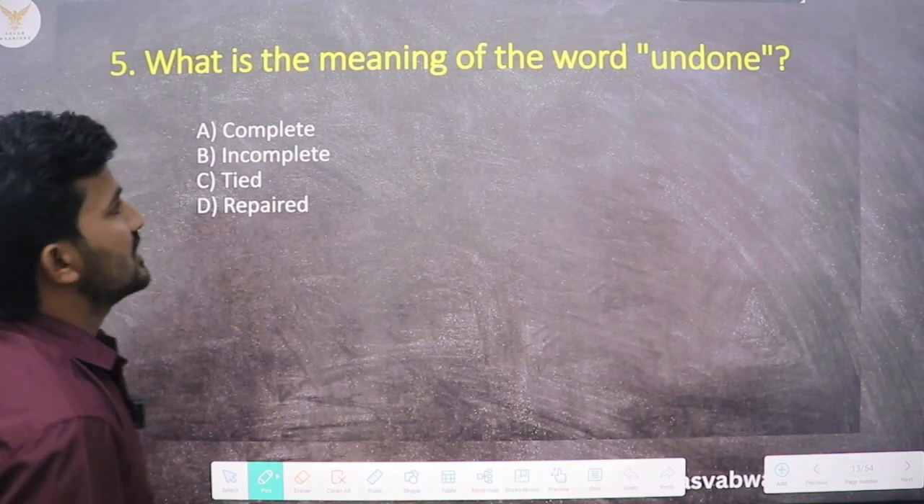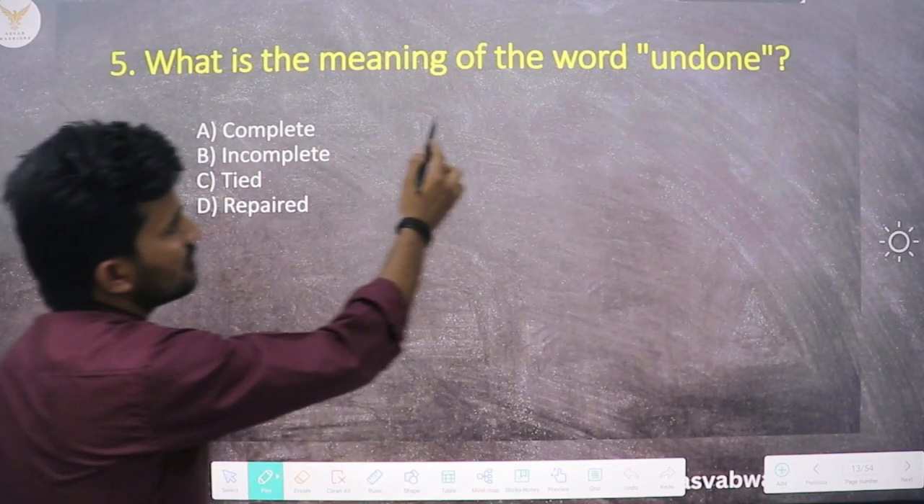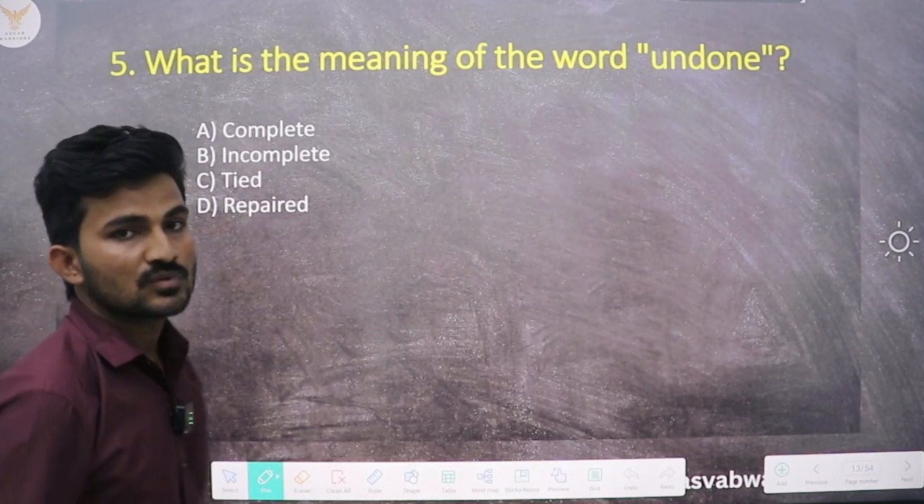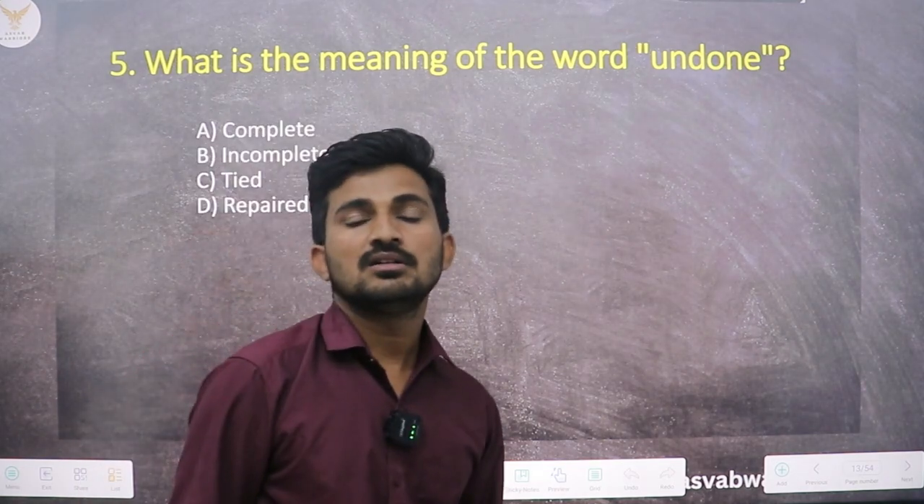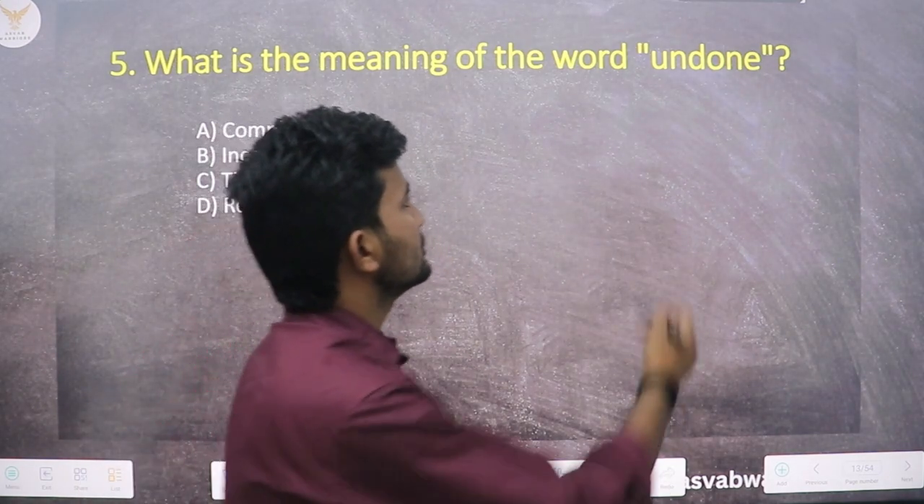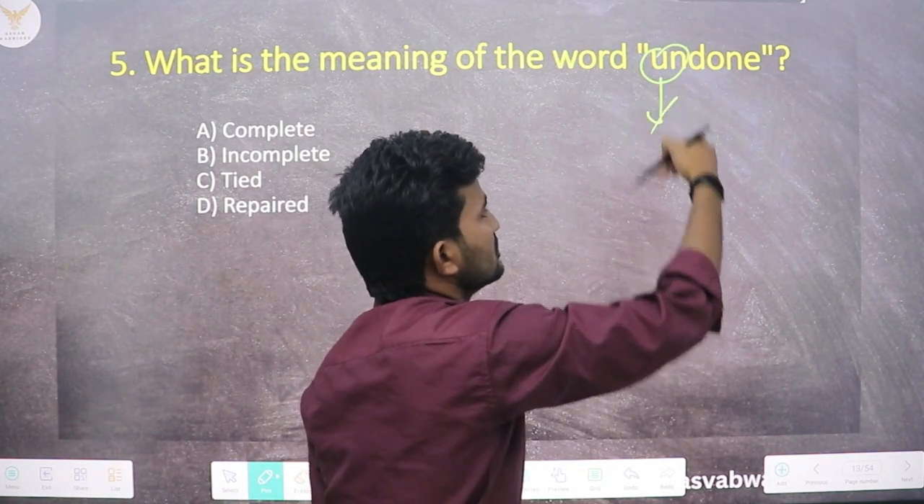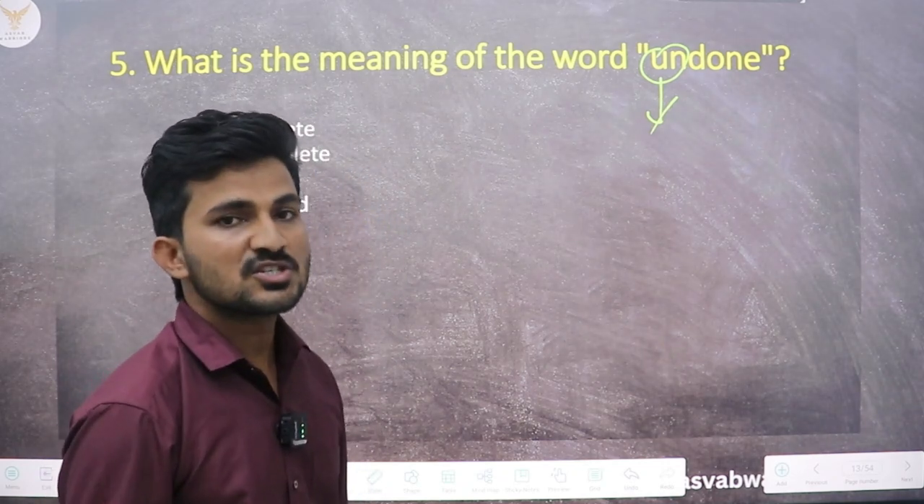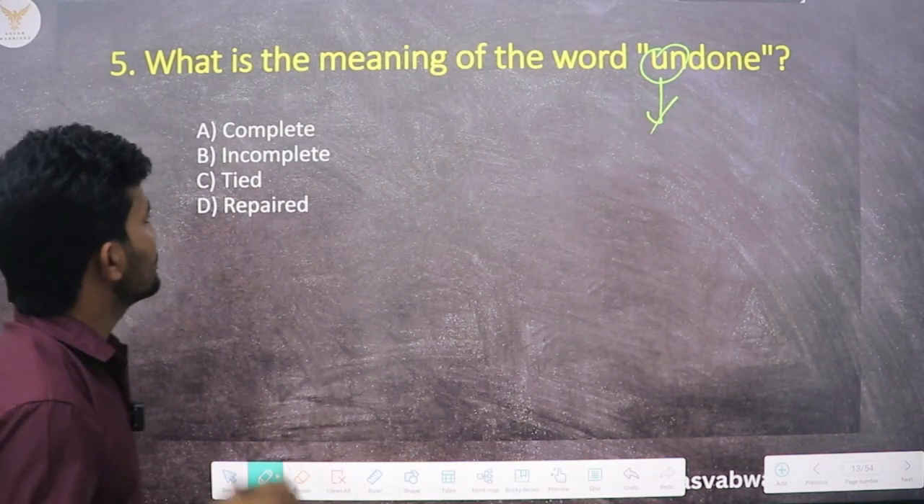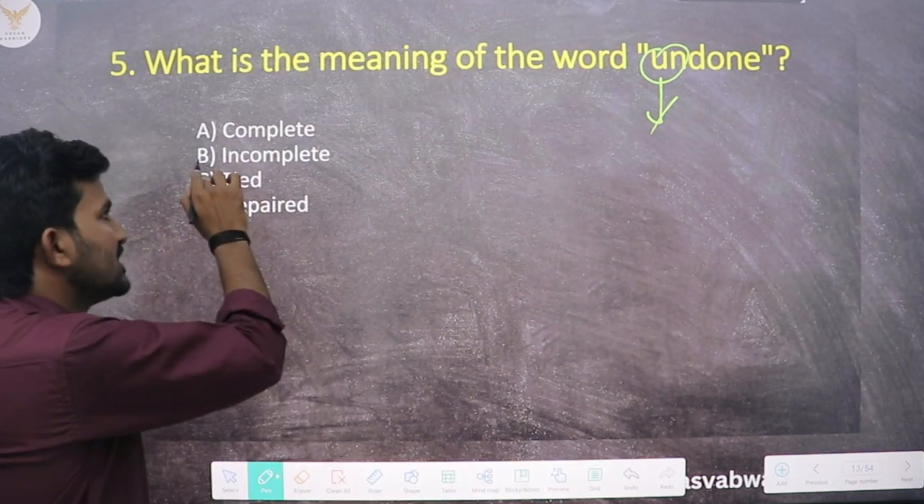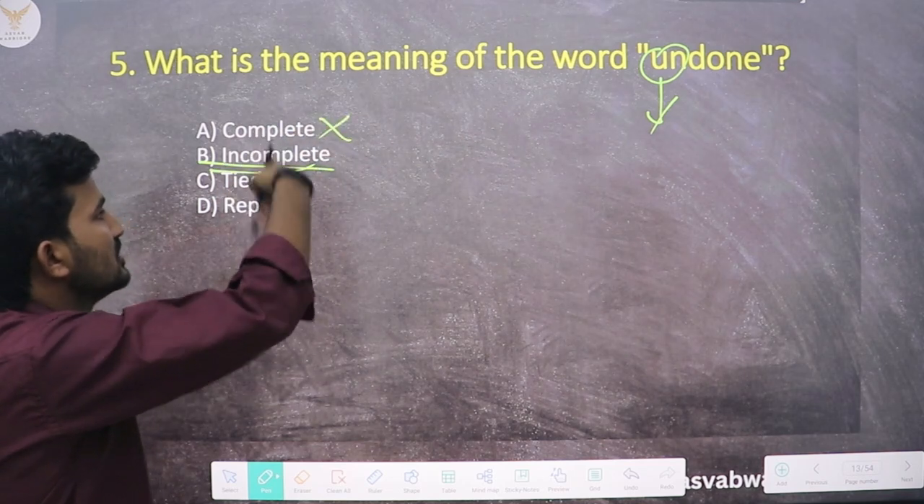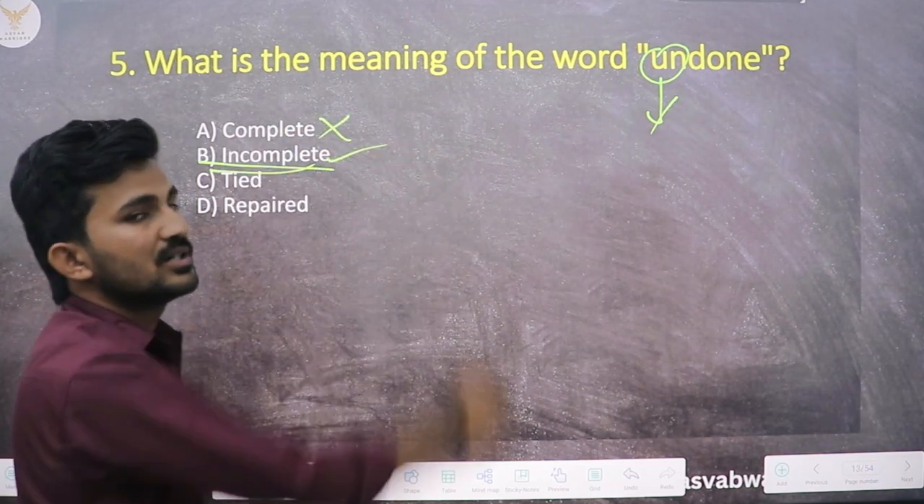Okay, here is an interesting question. What is the meaning of the word undone? We have already seen that the prefix un means not. So something which is undone means which is not done. Something which is not done, we can say that it is incomplete. Complete will be the opposite one. The correct option will be the incomplete one.